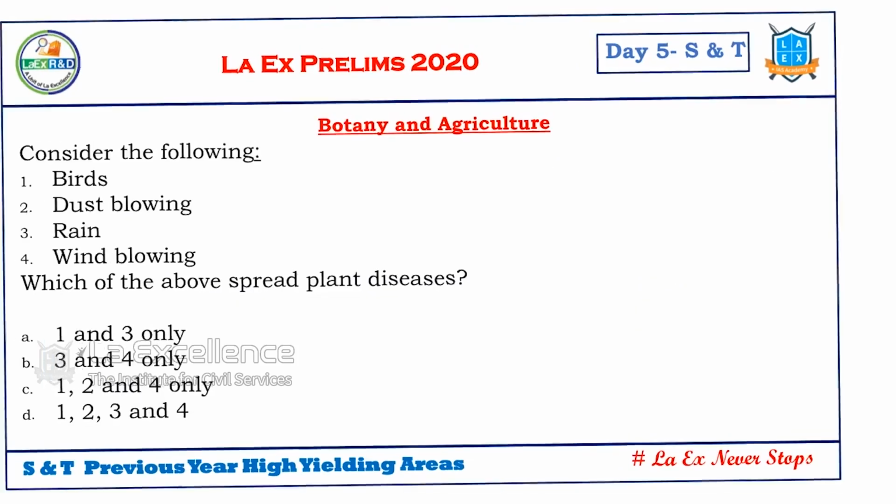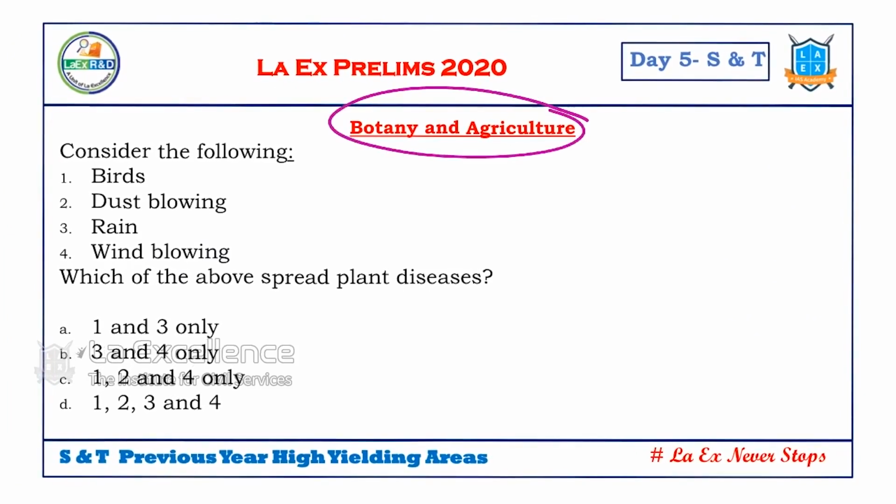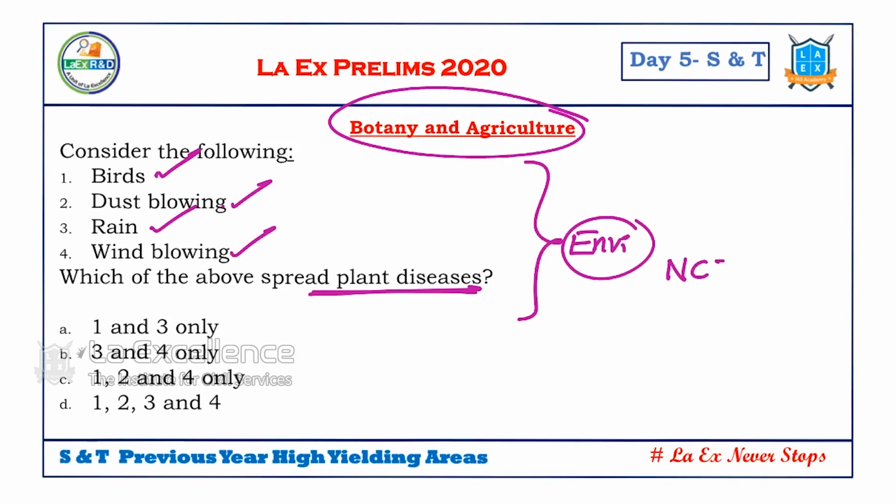Next, again in botany and agriculture. This question, see, basic biology and agriculture, they asked which of the above spread the plant diseases? Birds, dust blowing, rain, wind blowing. Though this looks as environmental issue, these are part of our NCERT. Again, this is there in one small box in NCERT book. If you read NCERT 6 to 10th, you might have observed this is there in a special box. Right. So that's why we insist you on reading NCERT 6 to 10th. Okay. All these can spread the plant diseases.